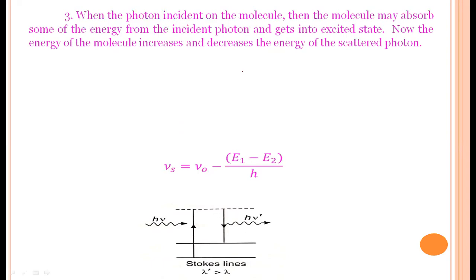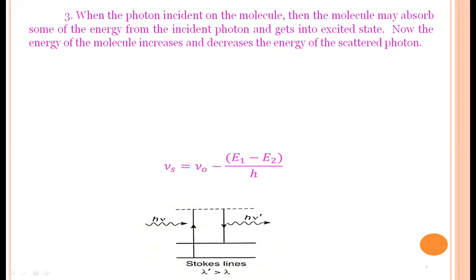Now, the energy of the molecule increases and the energy of the scattered photon decreases. So the molecule may absorb some of the energy of the photon. When the photon gives some energy to the molecule, the energy of the photon decreases. That is nothing but the frequency also decreases. Frequency decreases is nothing but Stokes lines.